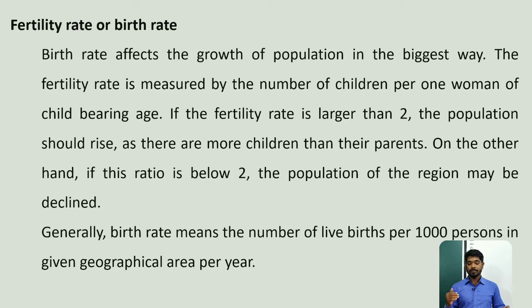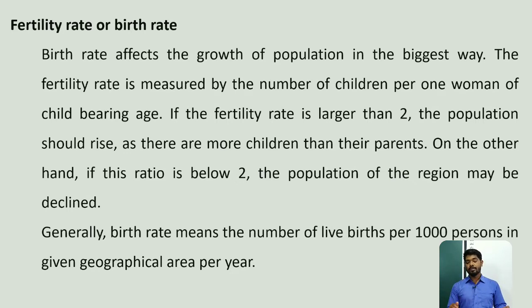Then, if there are more children than their parents, so the parents are 2 and there are more children, obviously the population will be rising. On the other hand, if the ratio is below 2, with two parents, mother and father, or wife and husband, the population of the region may be destined for a decline, so it may reduce.